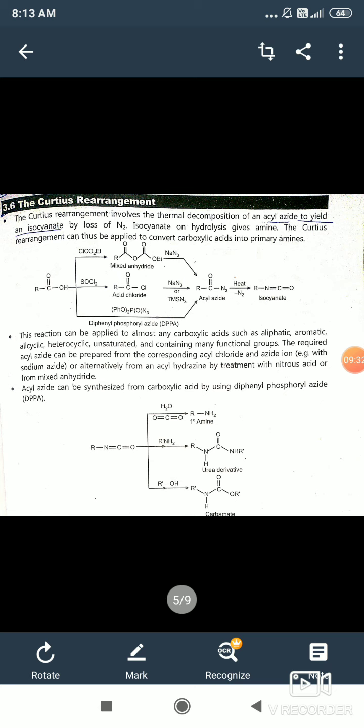Then OH is converted into chlorine and then the formation of acid chloride. Then after addition of NaN3 or TMSN3 that gives acyl azide. Then after heating of acyl azide, N2 is a good leaving group, it is removed, and then the formation of isocyanate.